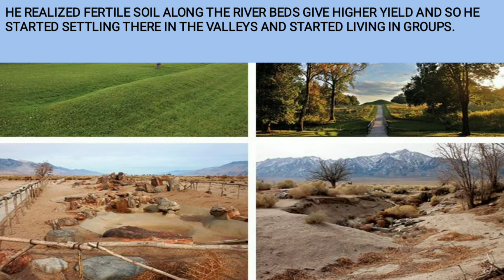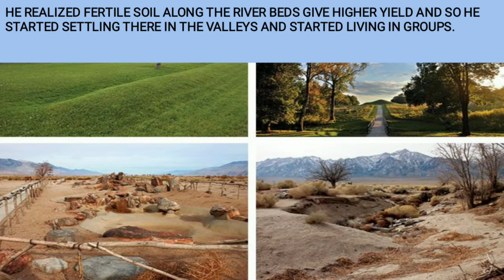and started living in groups. I can give you the example of the Harappa and Mohenjo-daro civilization which flourished in India. You know there was a river where it flourished. Can you remember which river it was? Okay, I will tell you ahead. But wherever there were rivers, this civilization flourished near the river banks. You know why? Because the soil near the river banks is very much fertile. The soil gets sunlight, water, and all the necessary nutrients. So all the people started living in groups there.